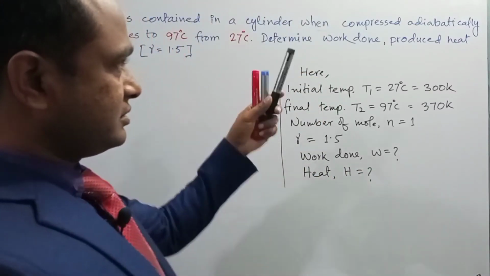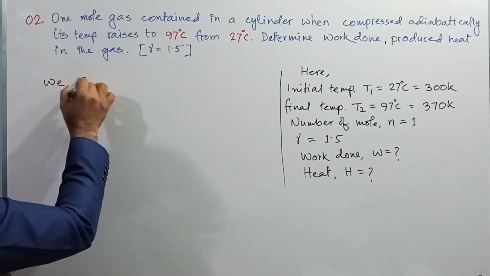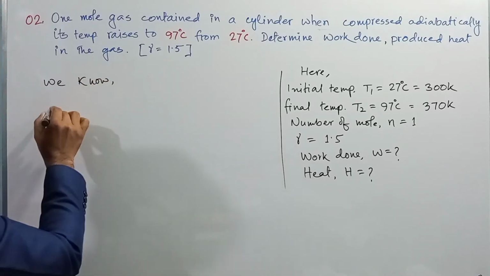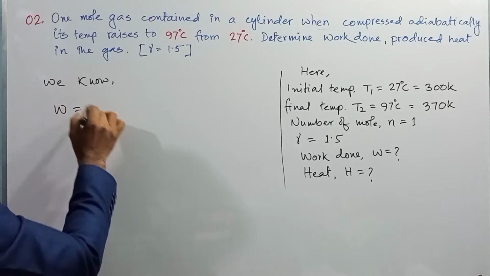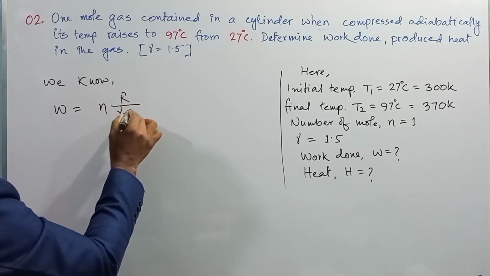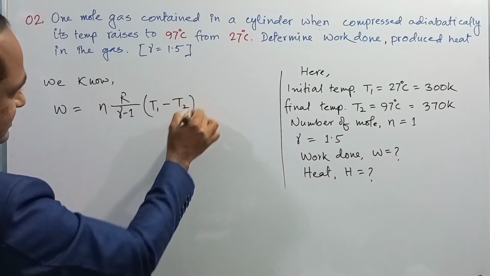You know, in case of an adiabatic process, work can be expressed as W is equal to nR by gamma minus 1 times T1 minus T2.